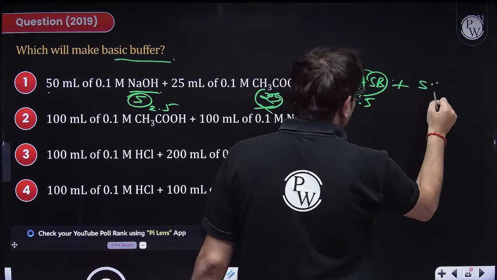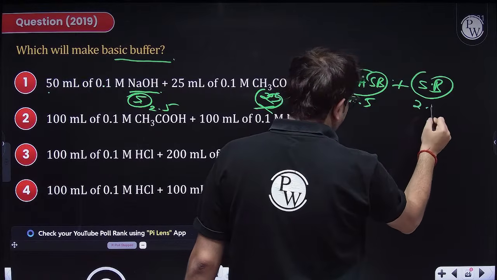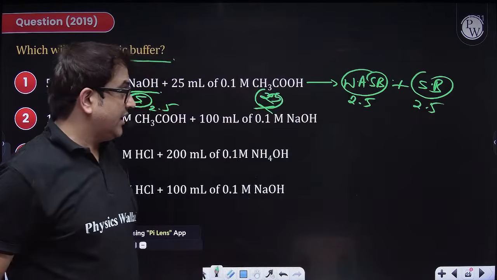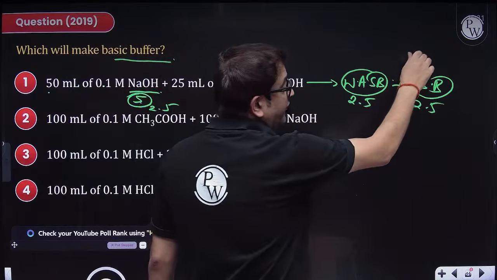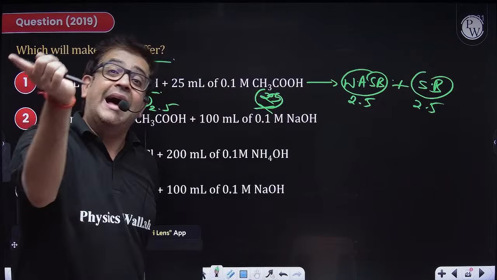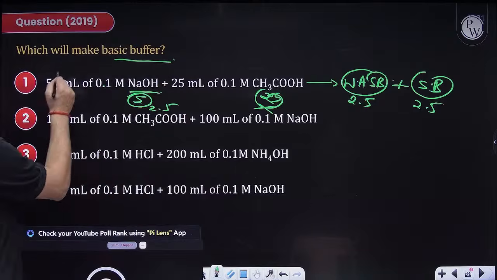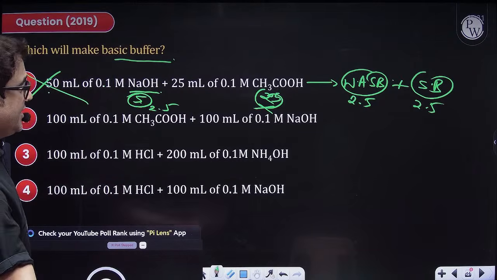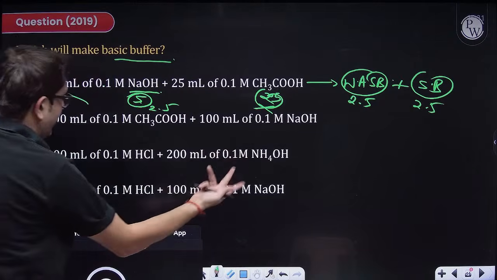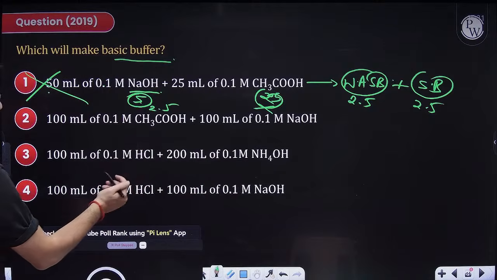And I'll be getting strong base. How much of strong base? 2.5. No, sir, I need this weak acid. If it would have been a weak acid, then it will be an acidic buffer. Leave about basic buffer. So obviously it is not an answer. So if you just check, similarly, you can do for the second option, and it is quite evident that this